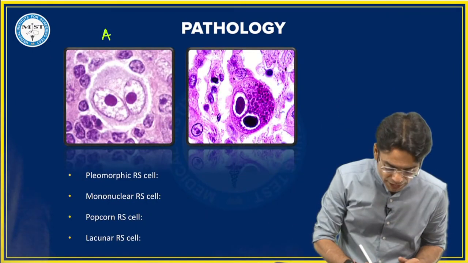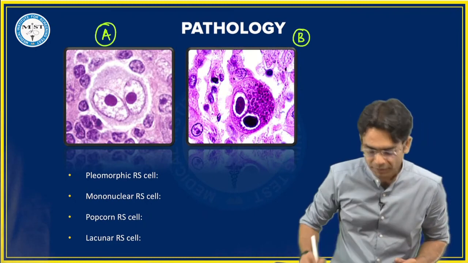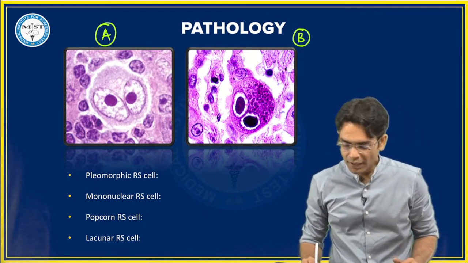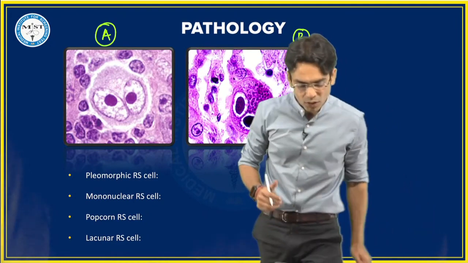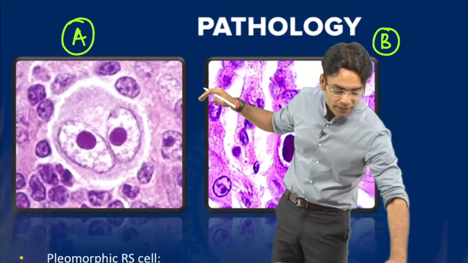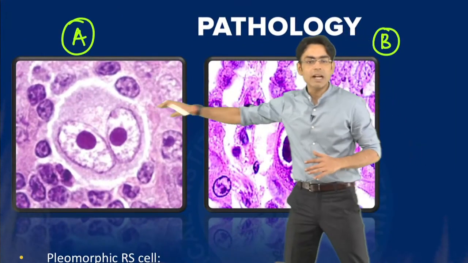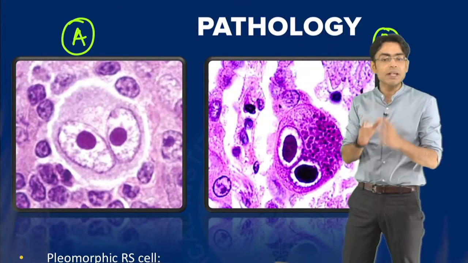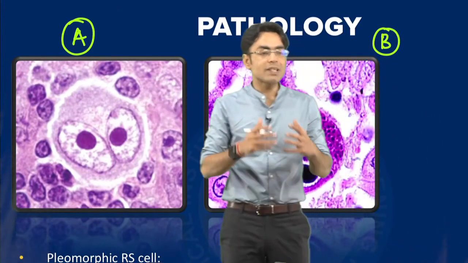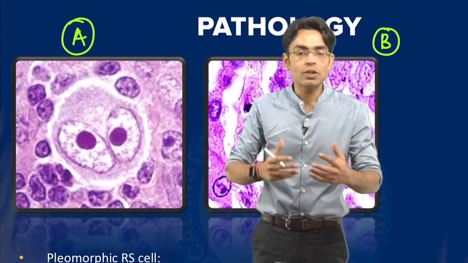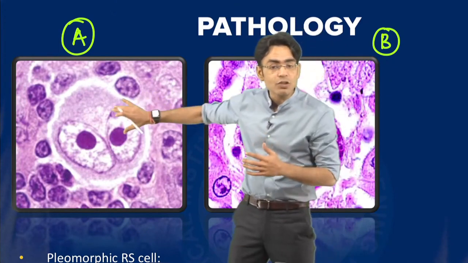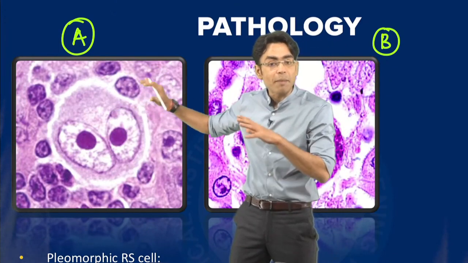What is image number A and what is image number B? A lot of issues are there with this particular thing. Both of these are owl eye things, okay? But they are different. If they're asking about an owl eye appearance cell, which you are seeing in a person of, let's say, Hodgkin's lymphoma, that's going to be your Reed-Sternberg cell. This is your Reed-Sternberg cell. This is an owl eye appearance cell.